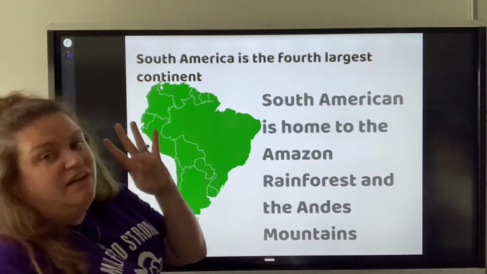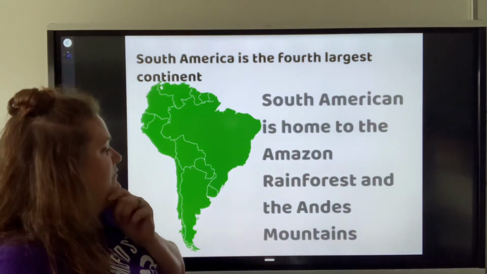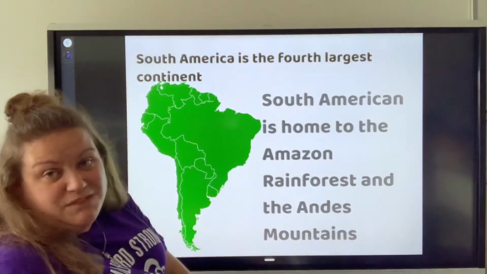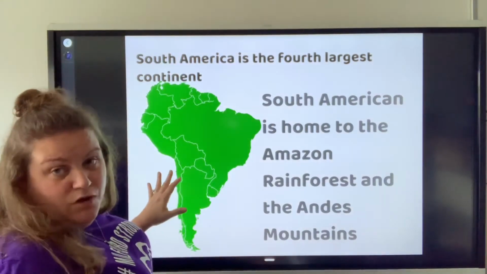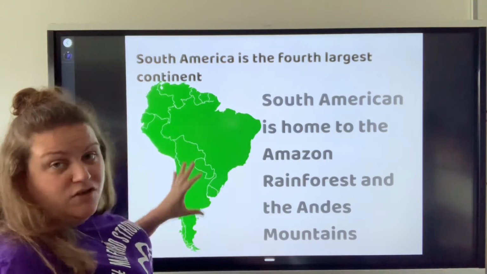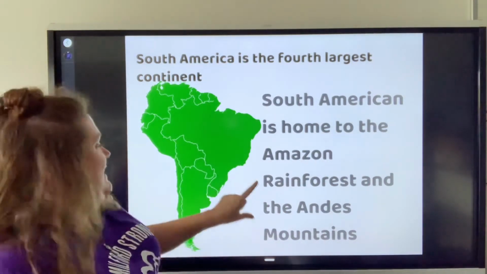South America is the fourth largest continent. South America is home to the Amazon rainforest and the Andes Mountains. South America is also attached to the North American continent, but they are separate. So South America, fourth largest continent.